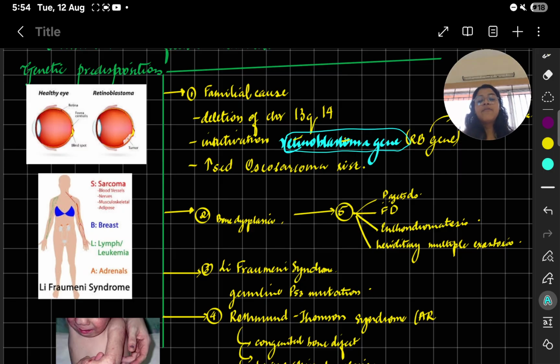That is Li-Fraumeni syndrome. In Li-Fraumeni syndrome, there is germline P53 mutation. Okay. So remember P53 in Li-Fraumeni. So there is sarcoma.